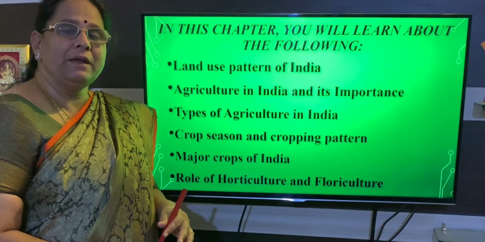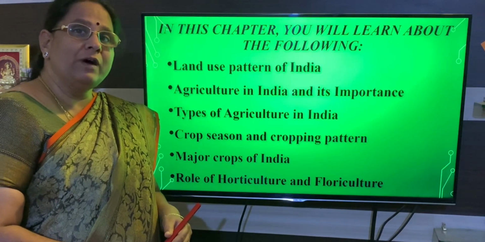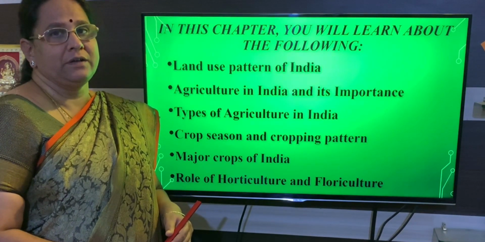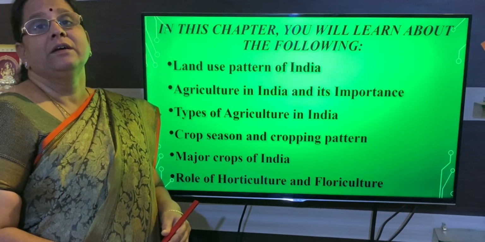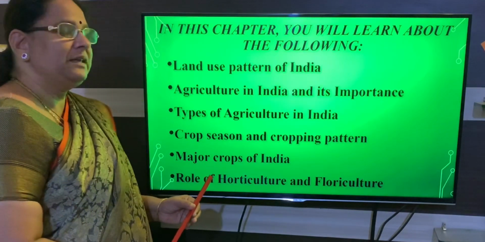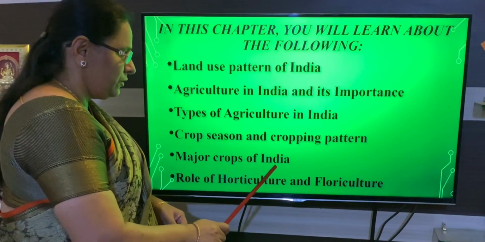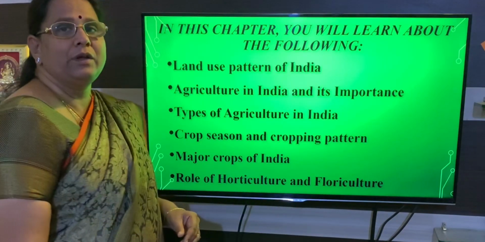Cropping pattern differs from one region to another. And we also learned the factors: geographical factors and socio-economic factors.